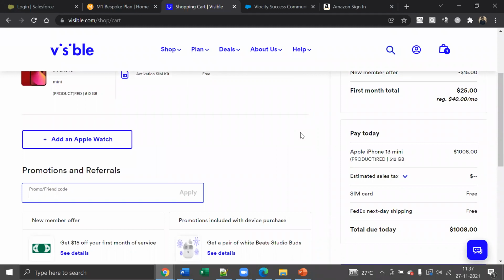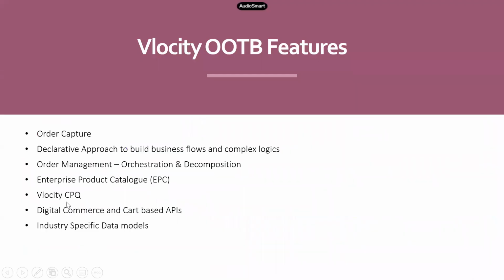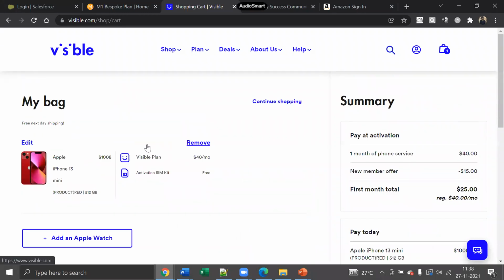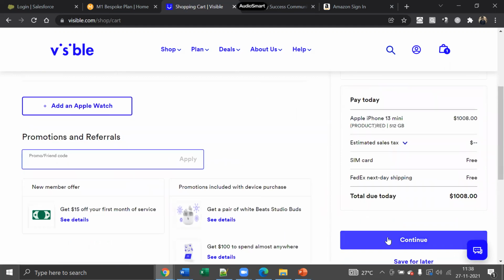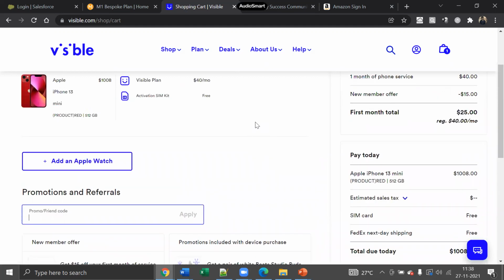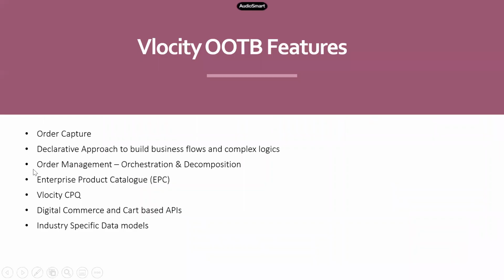So why again and again do you have to write code in each and every different project? That's what Velocity does. It gives you an API. All you have to do is call that API from Velocity by passing the respective inputs, and it takes care of doing that job, right? And also, for example, I just added a product into my cart, and now I go on continue. In the backend, in my Salesforce, it has to create an order record, account record, and all of that. You don't have to worry about that, because you just call the API provided by Velocity. It creates an order record in the backend.